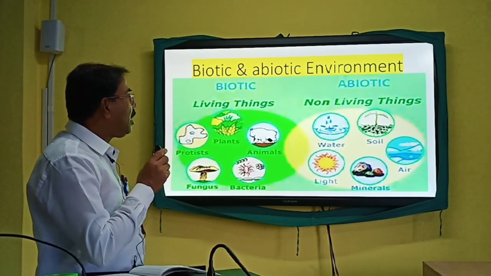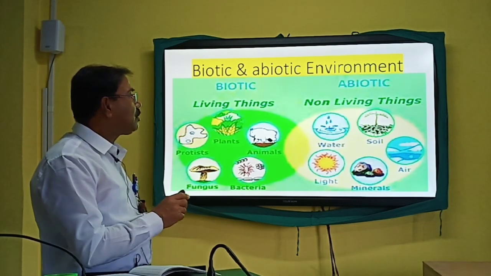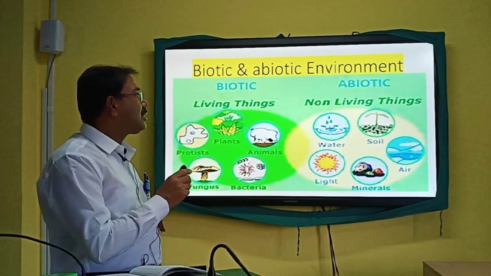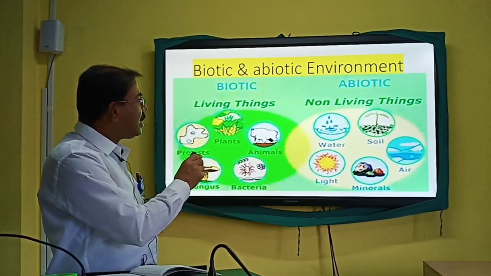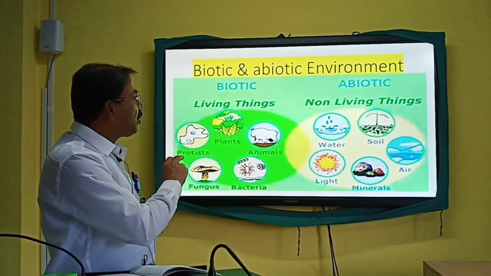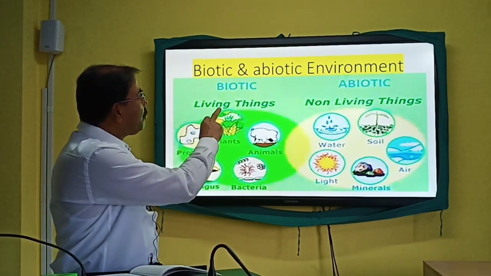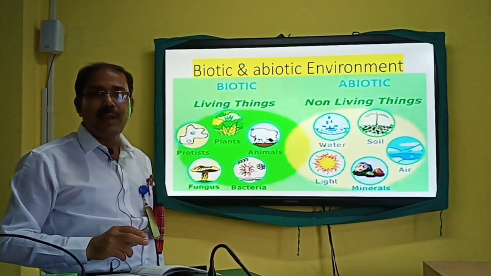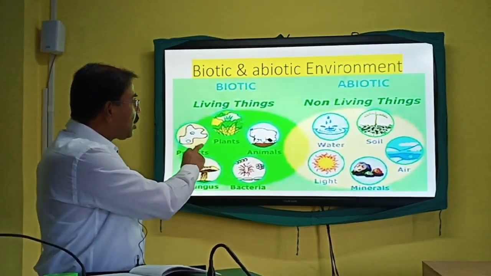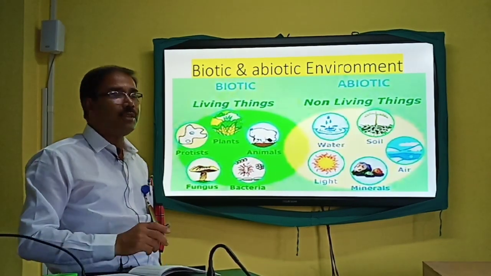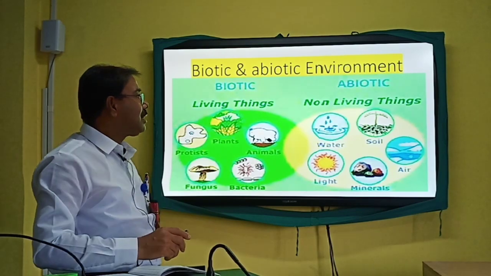The environment is the composition of water, air as well as soil, and these three fall under the parameter of the abiotic segment of the surrounding. And then light is there. Without light you never can live, and then minerals are also there.